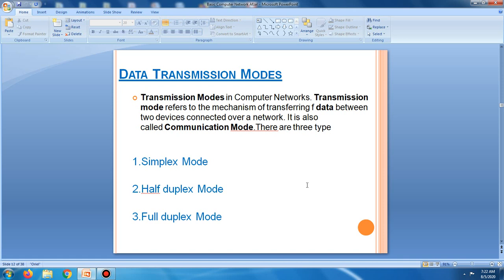This is also called communication mode. There are three types: simplex mode, half duplex mode, and full duplex mode.